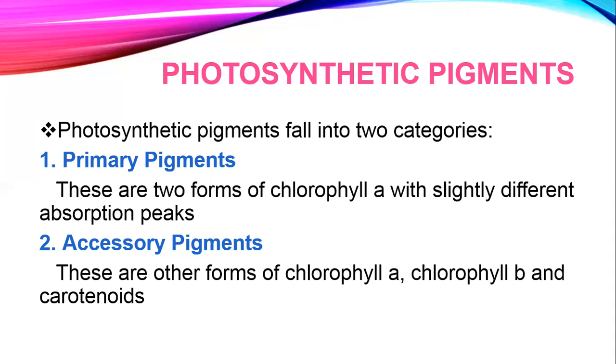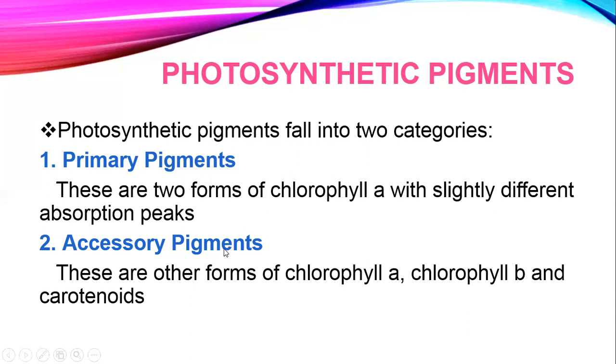Okay, so primary pigments include two forms of chlorophyll a. Remember that a is always written as a small a. These two forms of chlorophyll a are slightly different from each other. And why? Because they have slightly different absorption peaks. One form of chlorophyll a with an absorption peak of 700 nanometer, while the other form of chlorophyll a with an absorption peak of 680 nanometer, right?